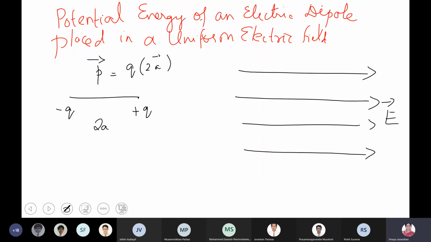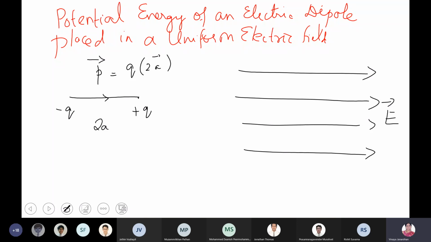To what extent these charges can be polarized, that's what we call the strength of the dipole. It's measured by a physical quantity, electric dipole moment, which is the magnitude of one of the charges and the distance between them.